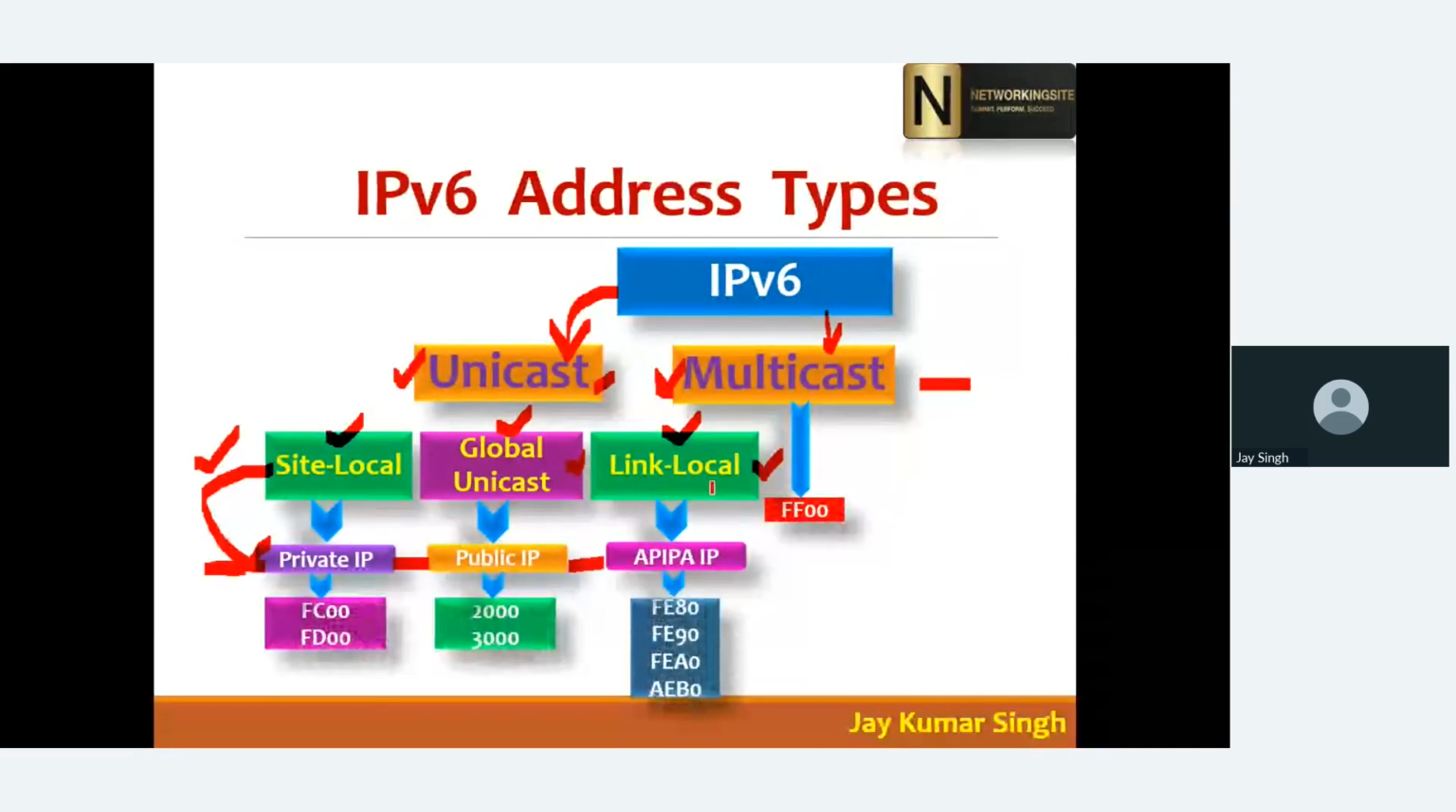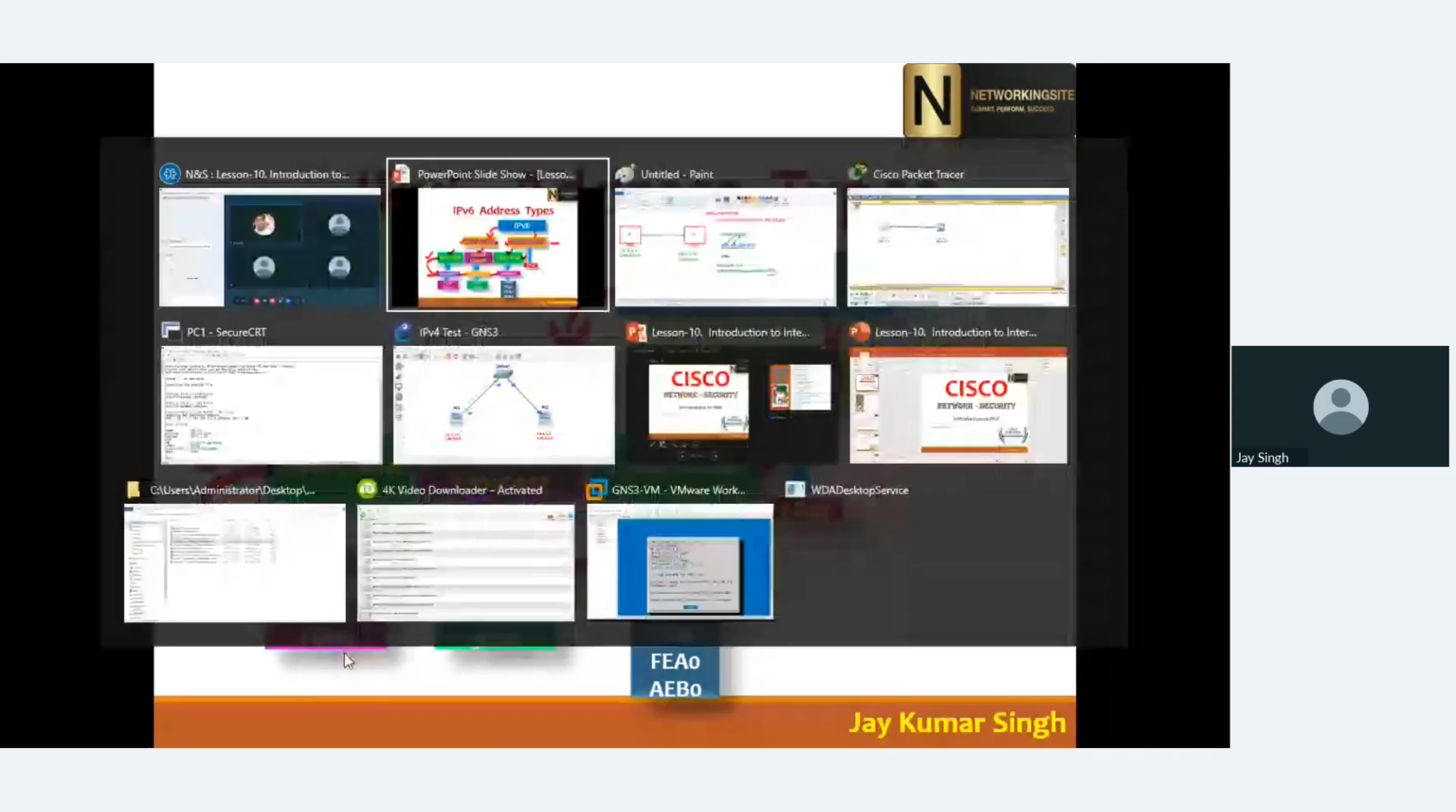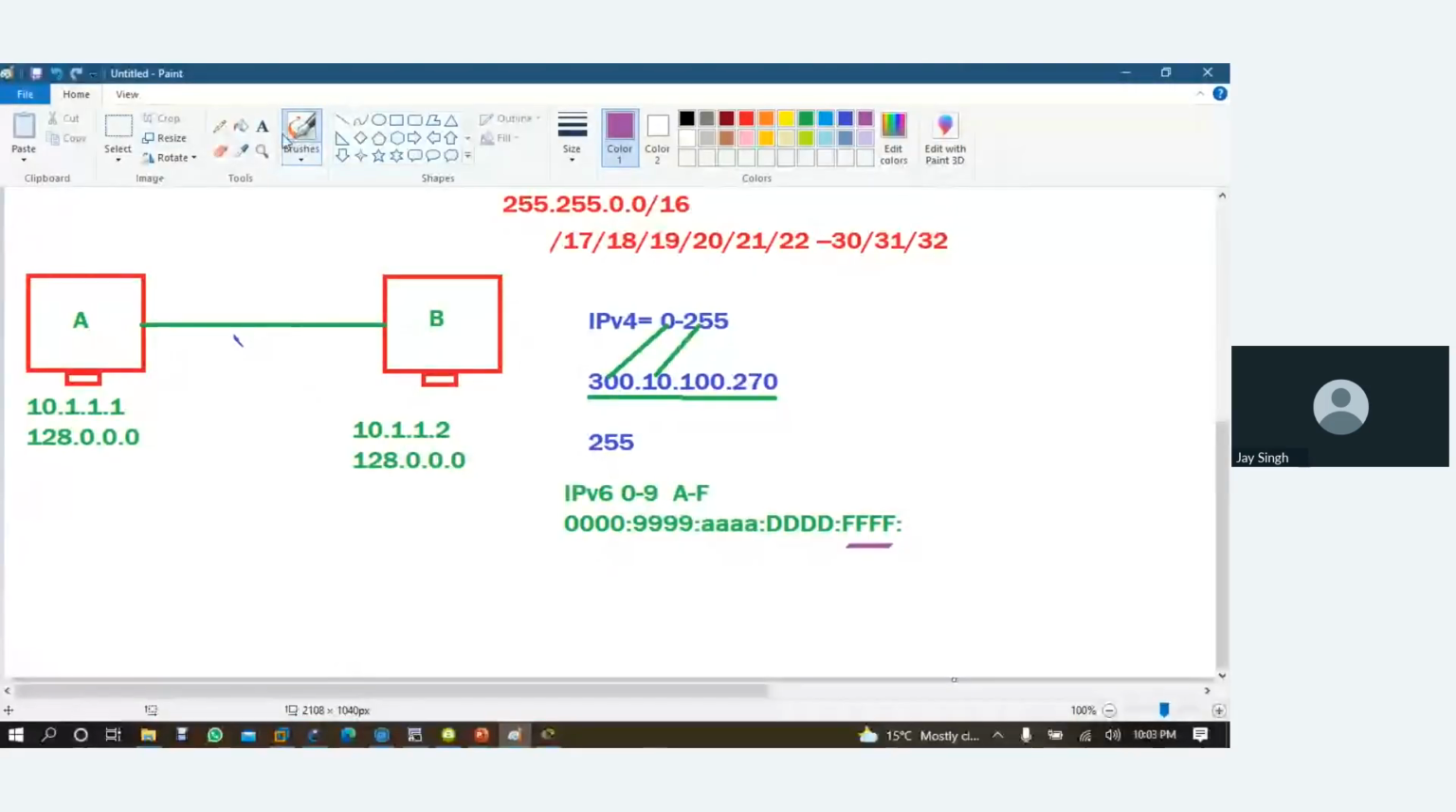Now we are talking about the range. Which range will come under site local? Whenever you see FC00, that IP address comes in site local. Site local means the private IP address you can use for private communication, but I'm not talking about public communication. And when you see FD00, that is also your site local IP address. So I hope you already know these IP addresses in IPv4. Let me write it again.